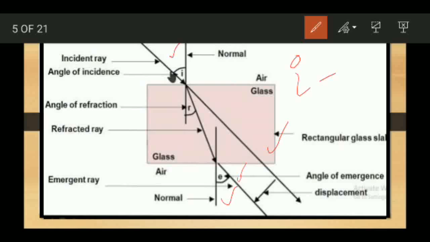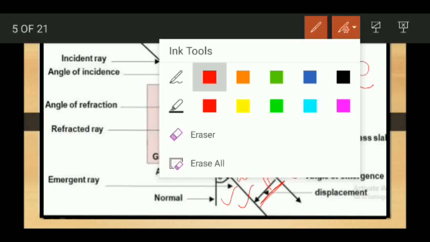That is, i is always equal to e. Also, the perpendicular distance between the emergent ray and the produced incident ray is known as lateral displacement. It is denoted by small t. So this was all about the refraction through a glass slab.